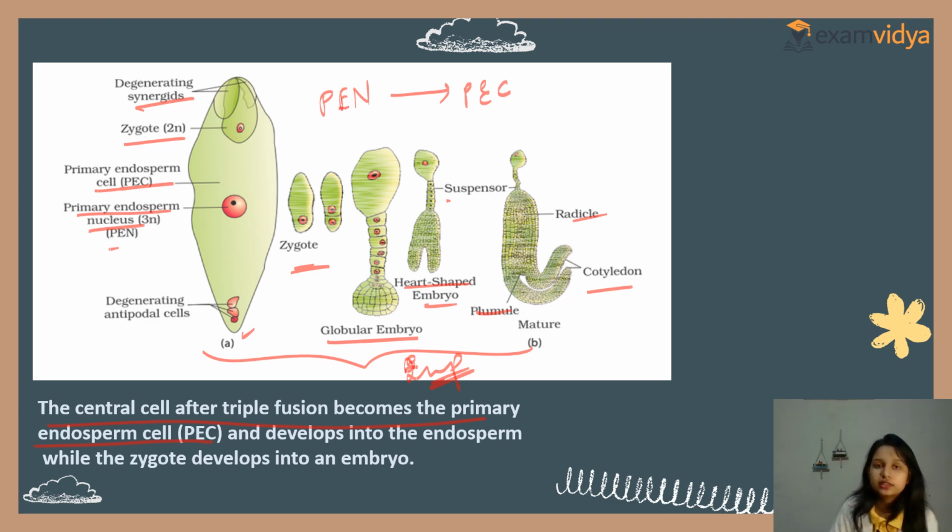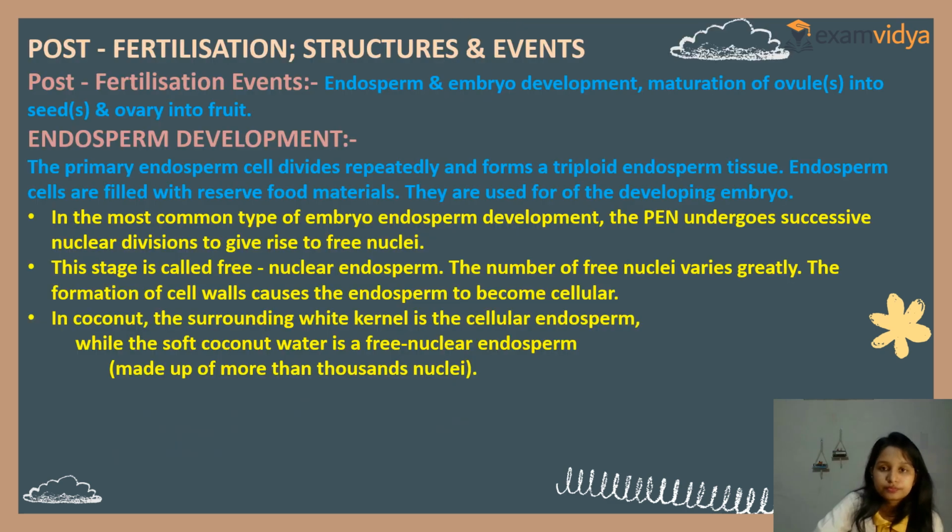Primary endosperm cell. That is what? After triple fusion. Clear? And it develops into the endosperm while the zygote develops into an embryo. Clear? So this is all about that. Very important, very, very important. It comes to the board as well as your needs summary.